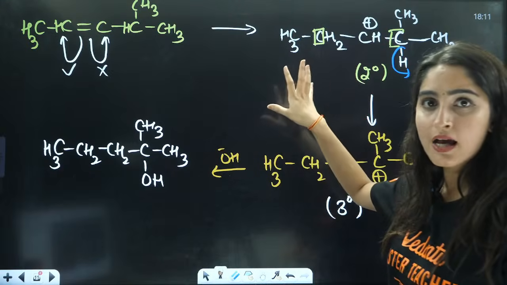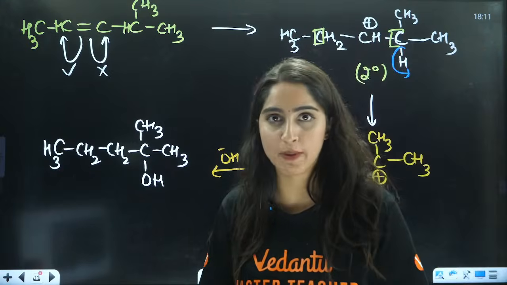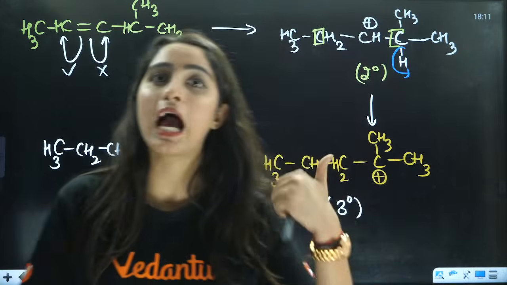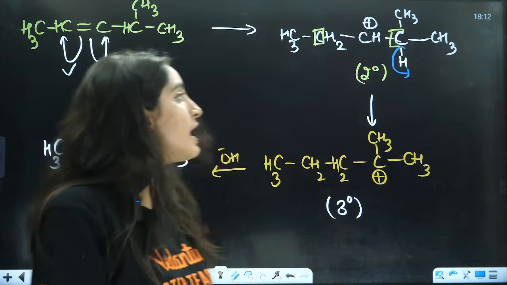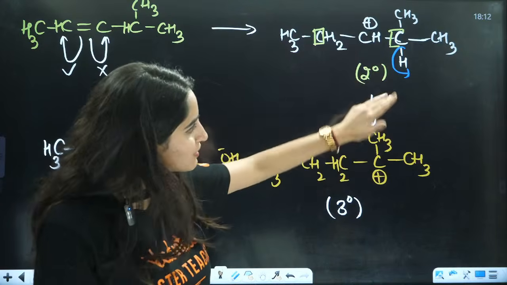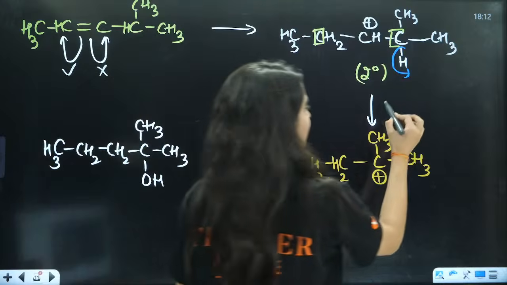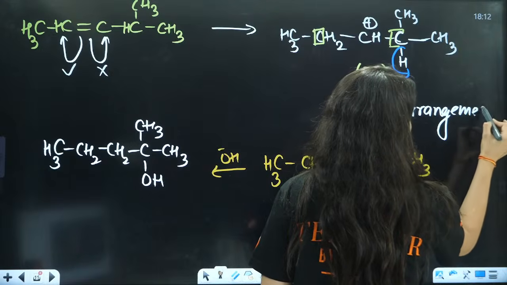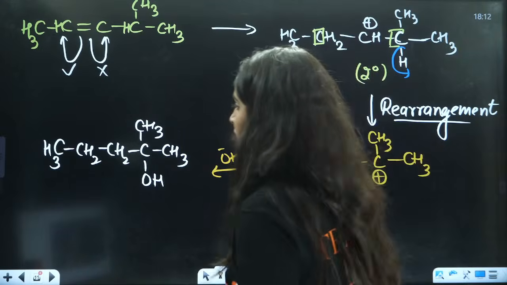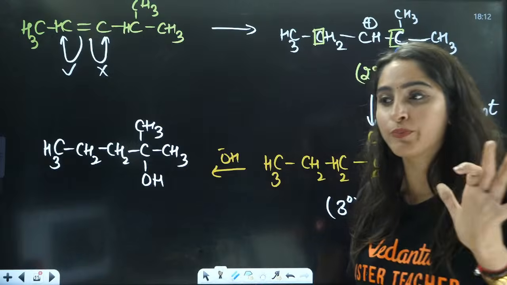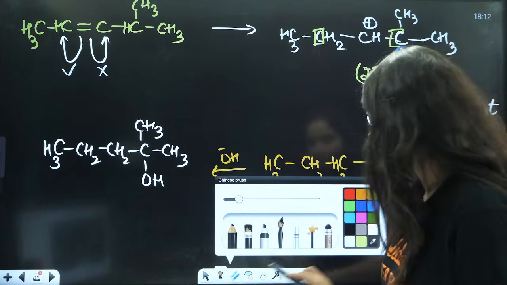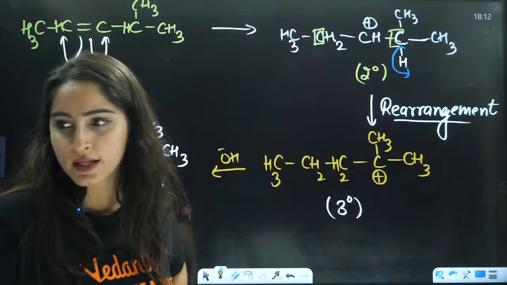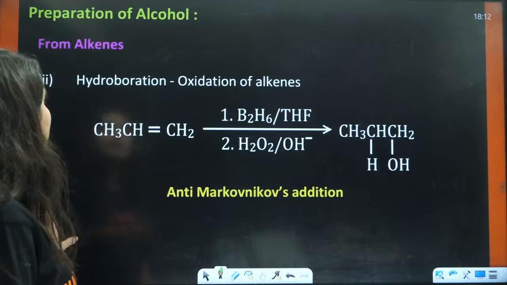The first concept is which carbocation is more stable, to which electrons will shift, based on different factors like hyperconjugation, inductive effect, and resonance. And then after this, we will do the rearrangement. Here, rearrangement of carbocation will happen, then you will have your desired product. Okay students, understood this?